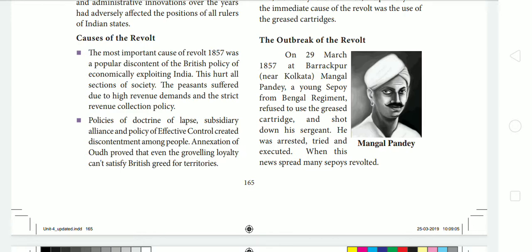So on 29th March 1857 at Barrackpore, Mangal Pandey, a Brahmin sepoy, refused to use this cartridge. His higher officer tried to force him to use it, but Mangal Pandey shot him dead. For this, Mangal Pandey was arrested, tried and executed. That is, he was sentenced to death. When this news spread among all the sepoys, they began to revolt against the British.